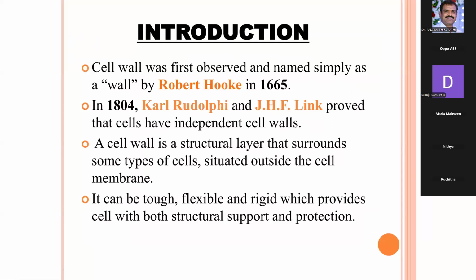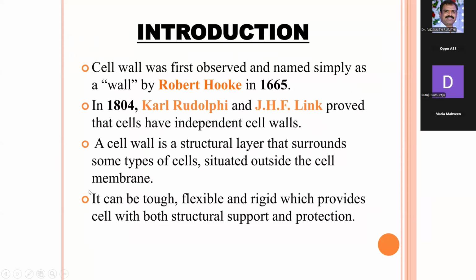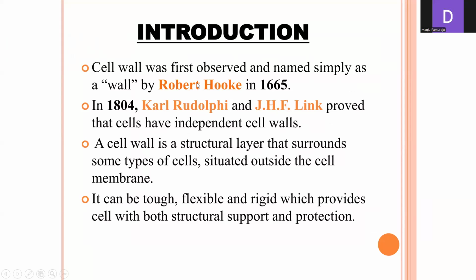Okay. So the next topic is the chemical composition of the cell wall. The cell wall was first observed and named simply as a wall by Robert Hooke in 1665. Generally the cell wall is present in plants and it is absent in animals. In 1804, Carl Rudolphi and J.H.F. Link proved that cells have independent cell walls. A cell wall is a structural layer that surrounds some types of cells and is situated outside the cell membrane.